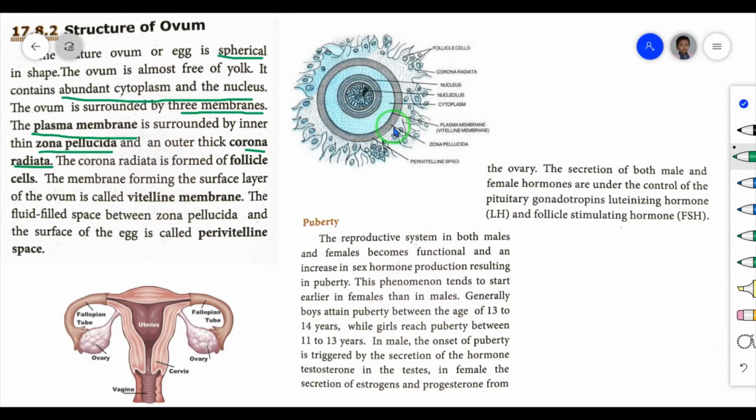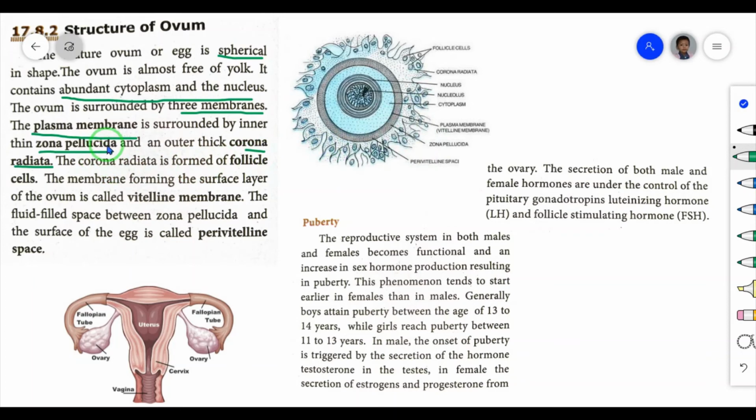The second membrane is known as the zona pellucida. Then the third one is the corona radiata. So what are the three membranes? Plasma membrane or vitelline membrane, second the zona pellucida, third the corona radiata.